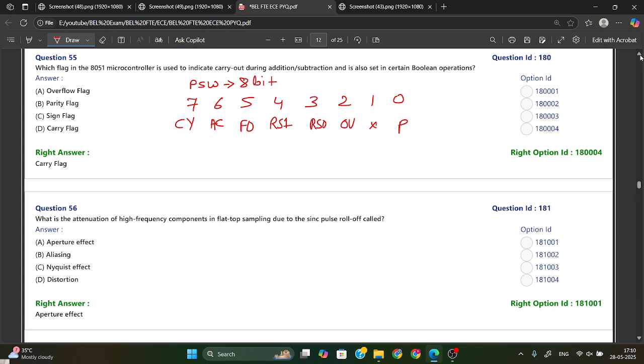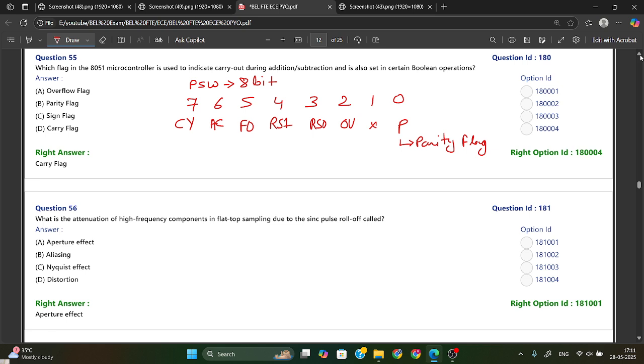Now P is your parity flag. The parity flag is set to 1 when the number of ones in the accumulator is even. If the number of 1s is even, then the parity flag is set as 1.